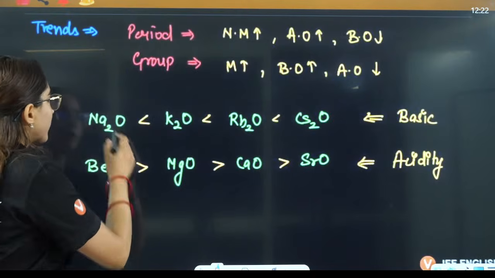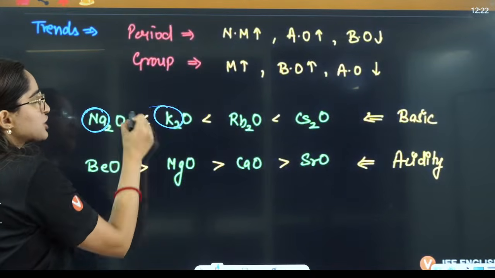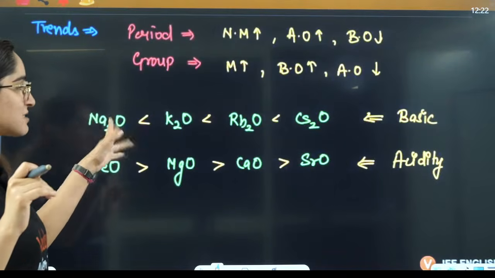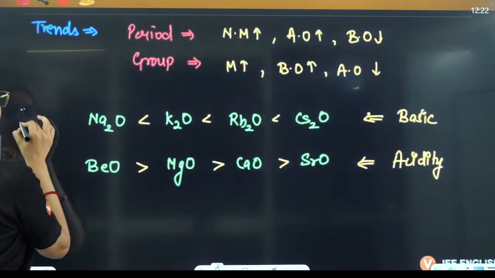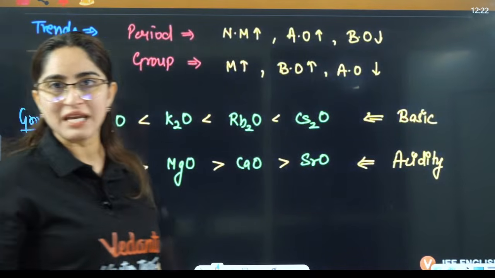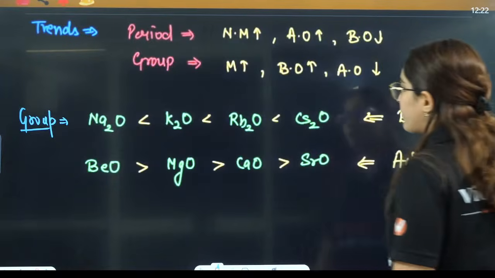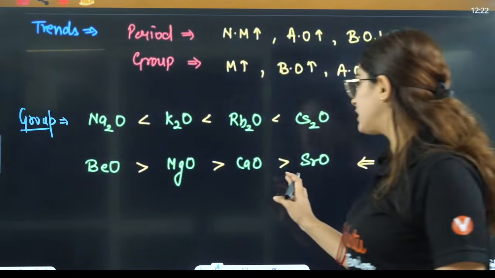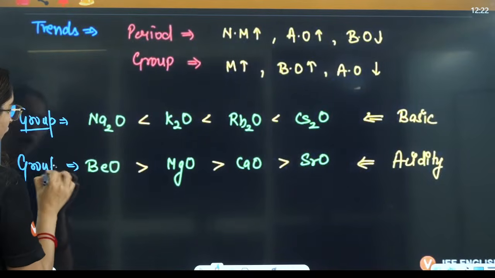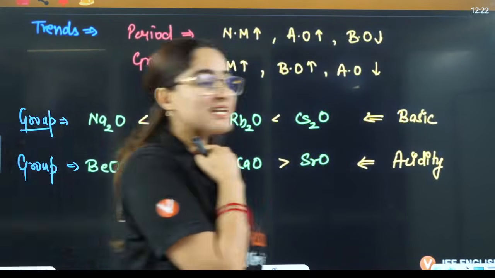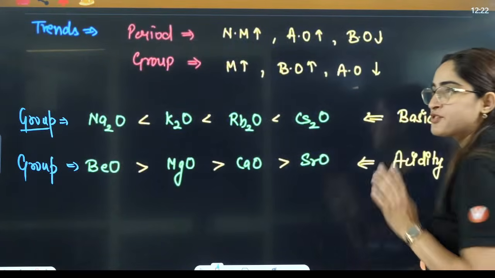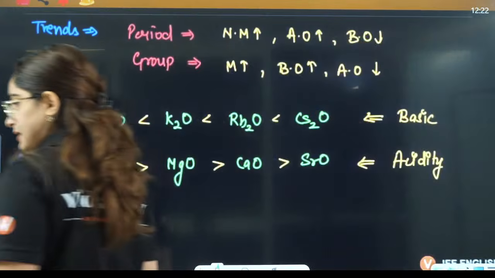So accordingly, you can see sodium, potassium, rubidium and cesium. This is group number 1, right? In this case, that is down the group. Okay, that is down the group. So in the group, what happens to the basic strength? That increases down the group, as you can see. This is again down the group only. And down the group, the acidic strength will decrease, right? So here down the group, acidic strength is decreasing, right?